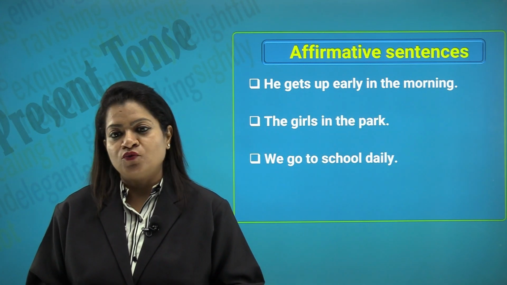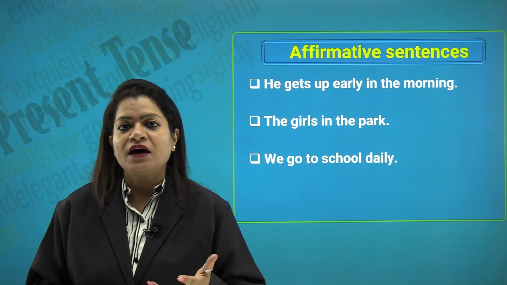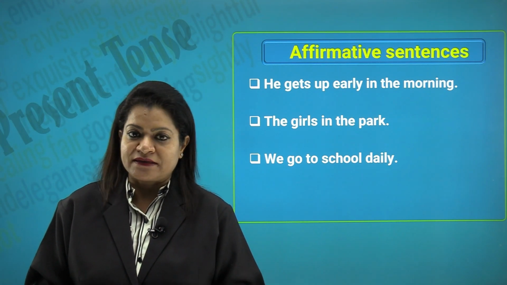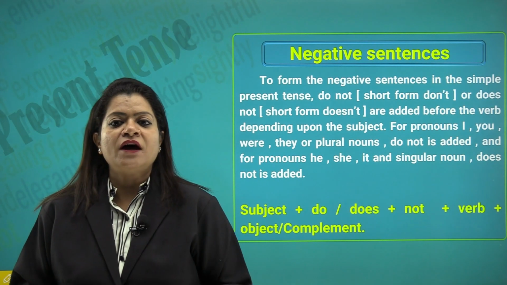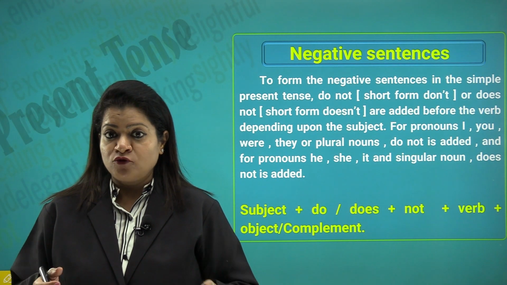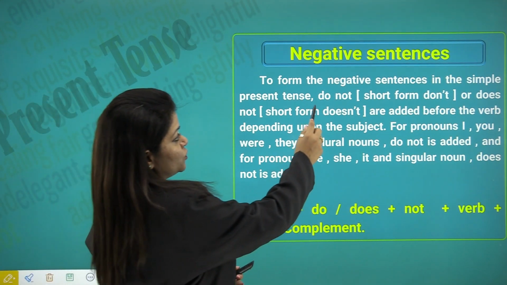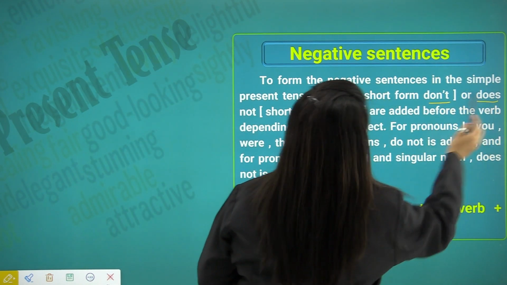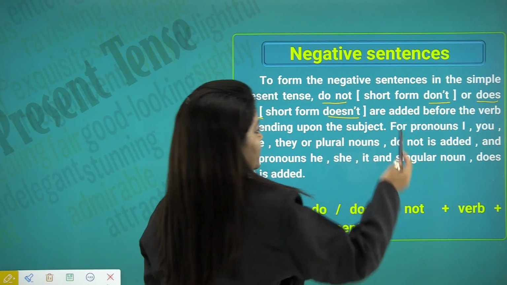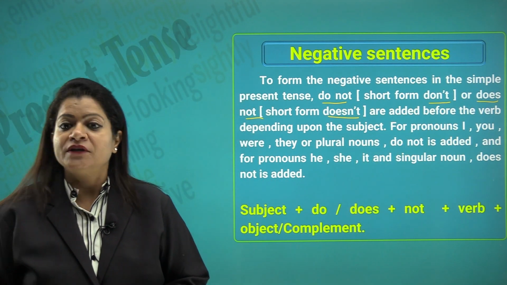We go to school daily. So, we, which is a plural, hence the verb go is without an s or an es. She drinks milk daily. So, let us look at how to form the negative sentences. To form the negative sentences in the simple present tense, we use the words do not, the short form is don't. We also use the words does not and the short form doesn't. So, these are added before the verb depending upon the subject.